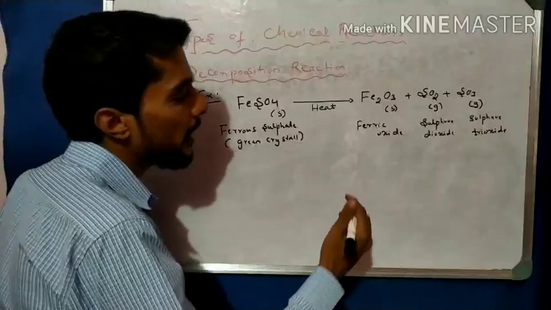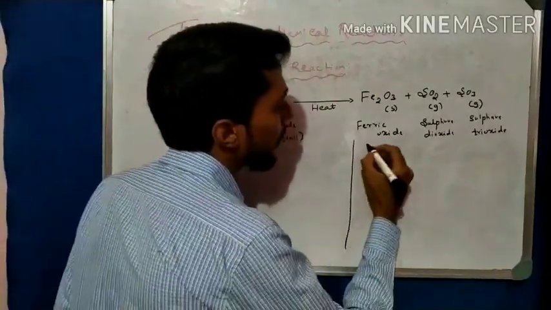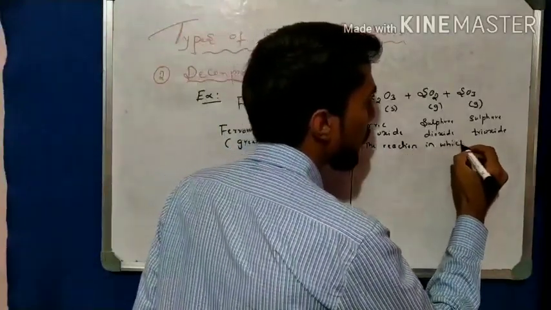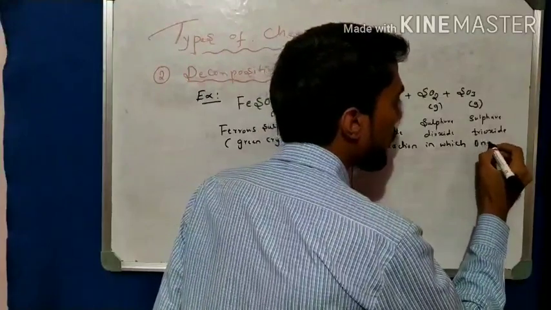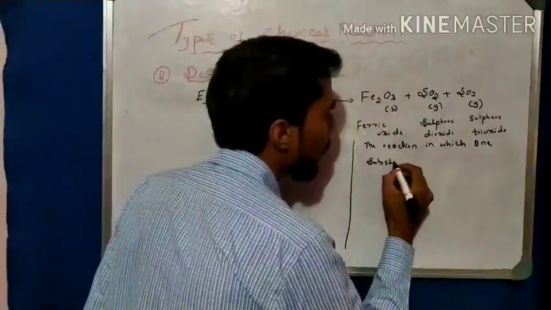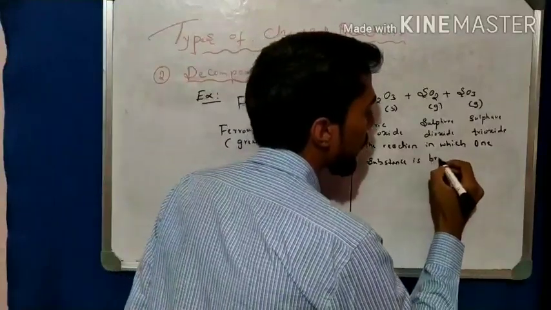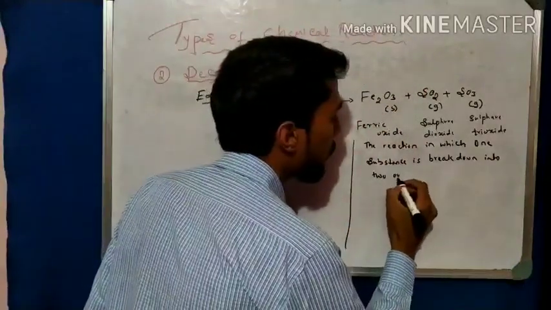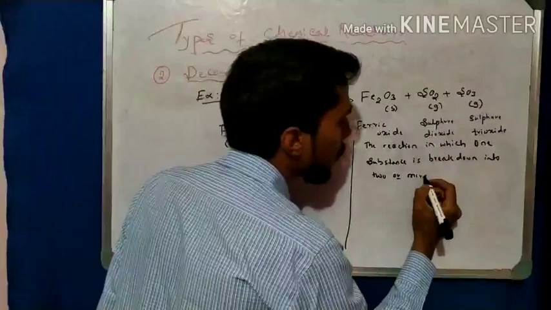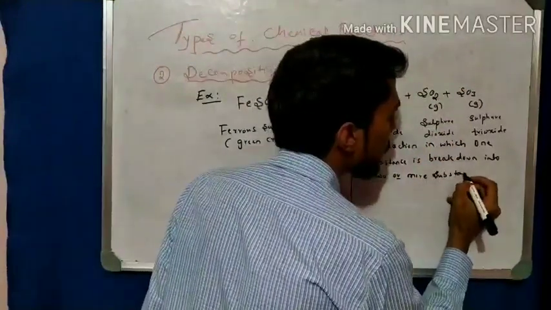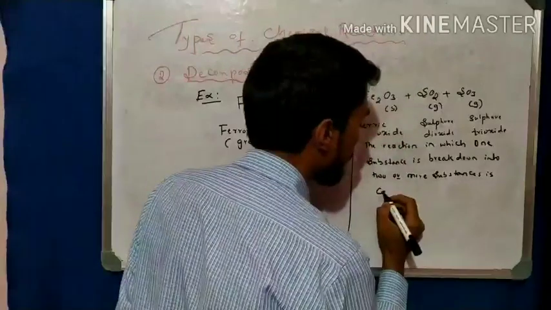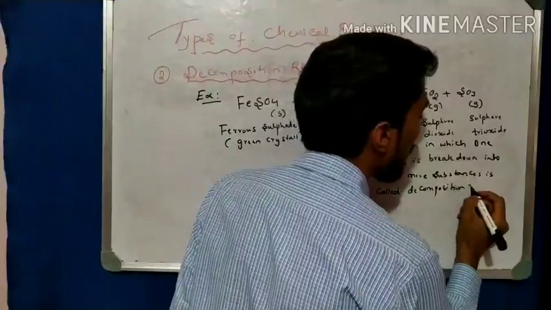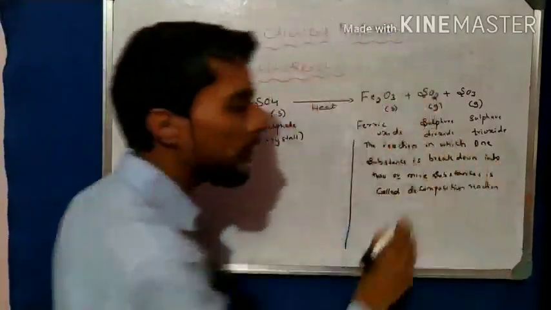Simple. So write here the definition. What is a decomposition reaction? The reaction in which one substance breaks down into two or more substances is called a decomposition reaction. Here three products are there, so it is two or more substances.